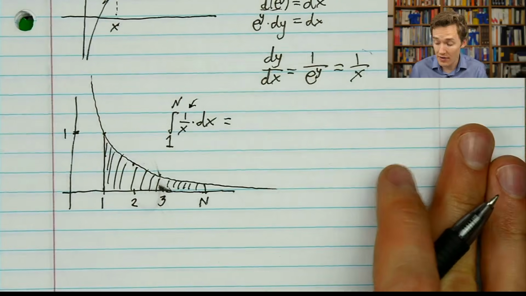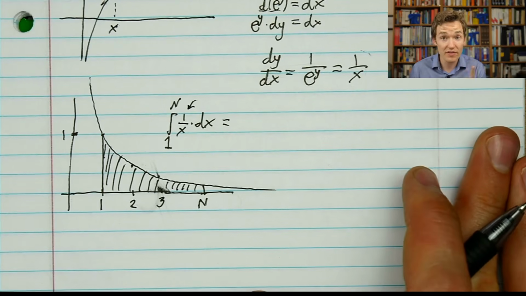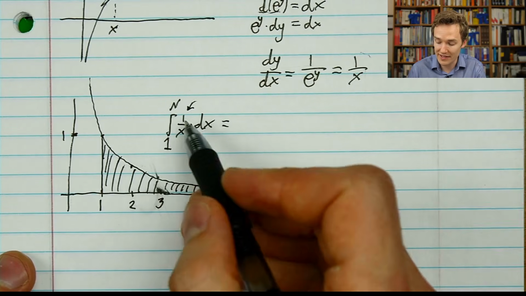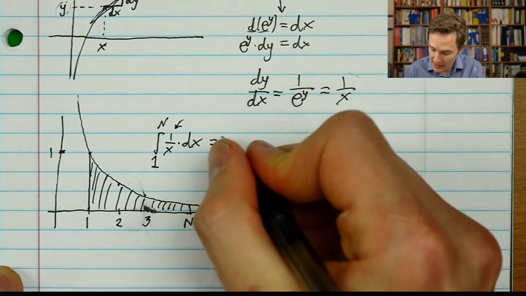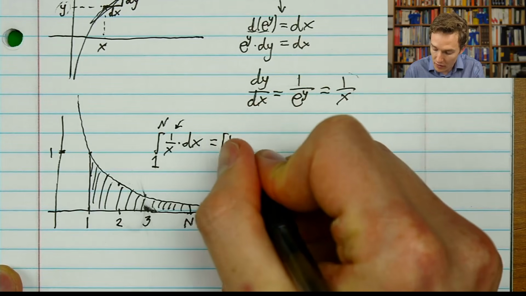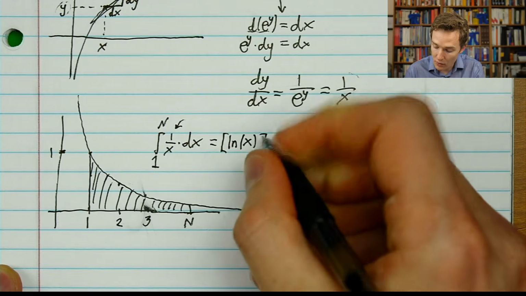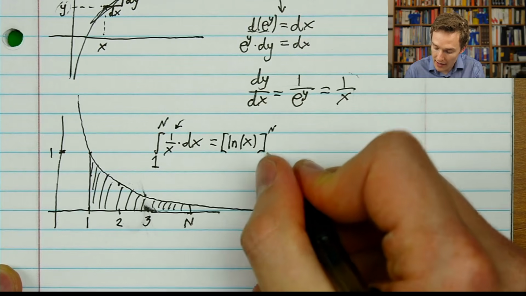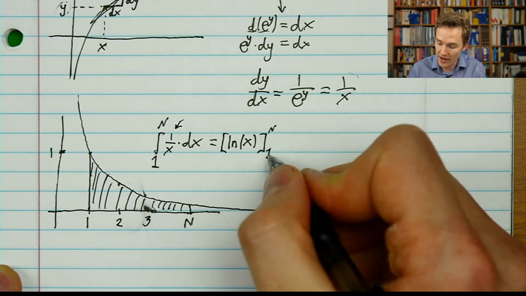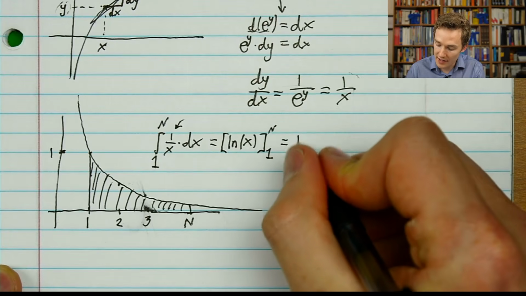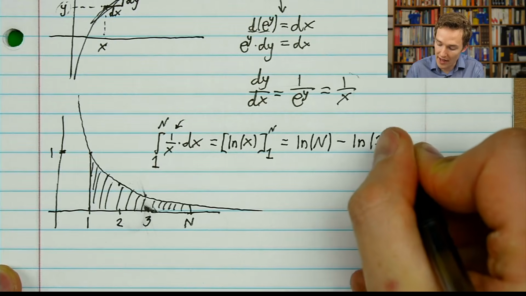If that's something you haven't learned about, again, calculus series, take a look at the fundamental theorem of calculus video, or even the first video in that series. I think it shows a little of an instinct for why you have this relationship between slopes and areas. But what it means for us is that we take the inverse derivative, which we now know is the natural log. The thing whose derivative is 1 over x is the natural log. And we evaluate it at the bounds, at n and 1. And this notation, where I put brackets around it and then a number in the upper right corner and lower right corner, means I take that expression evaluated at the top minus that expression evaluated at the bottom.